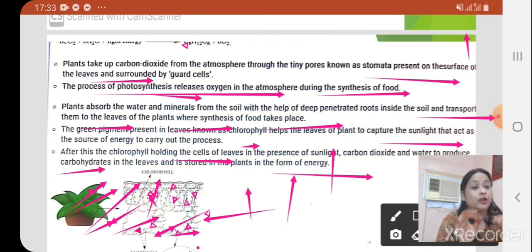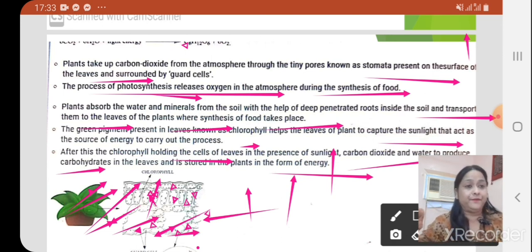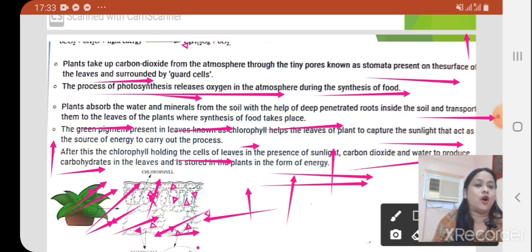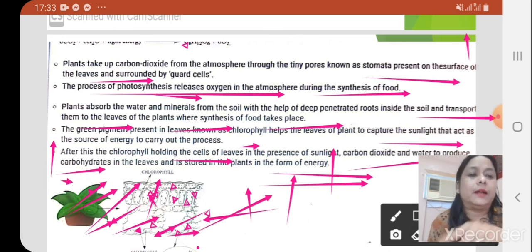Carbon dioxide and water produce carbohydrate in the leaves, and it is stored as food, or we can say stored as energy in the form of carbohydrate. This is the food made by leaves. So this is a very clear description, and the diagram shows it here.